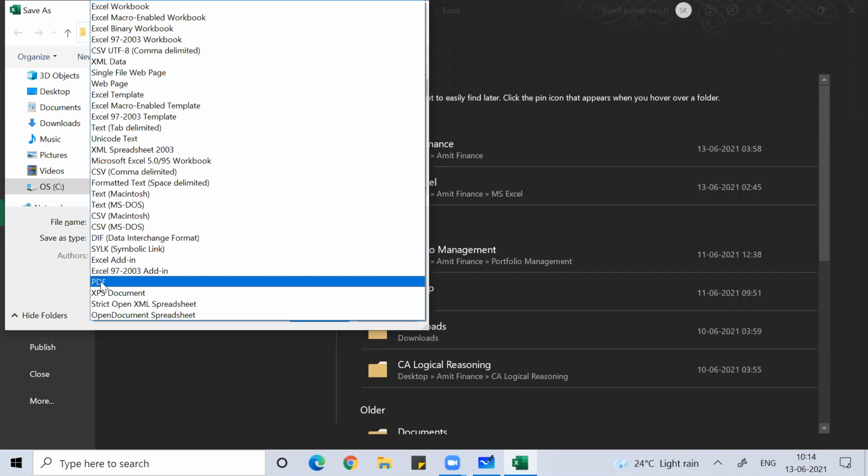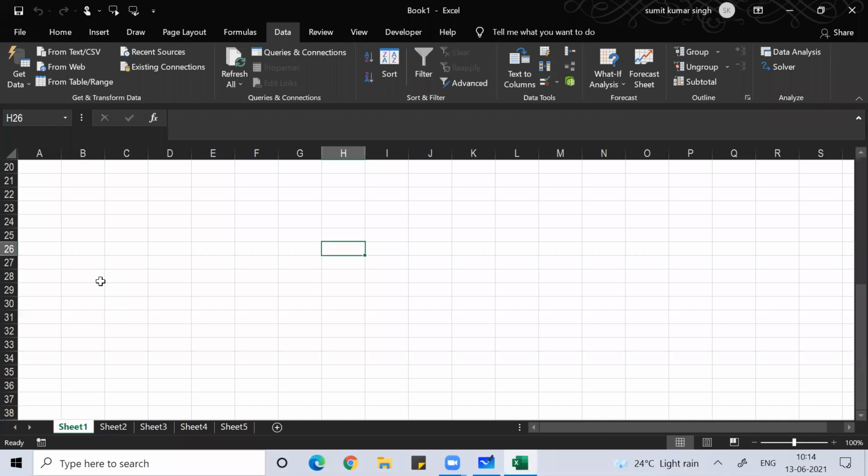So it depends. Different organizations, different clients have different objectives for the same piece of work. Accordingly, we can customize ourselves while saving. The shortcut key for Save As is Alt F A. So you press Alt F A and then you can save it with that format.